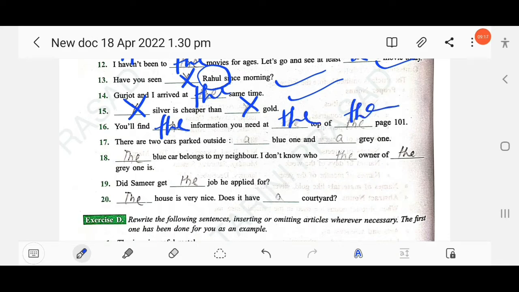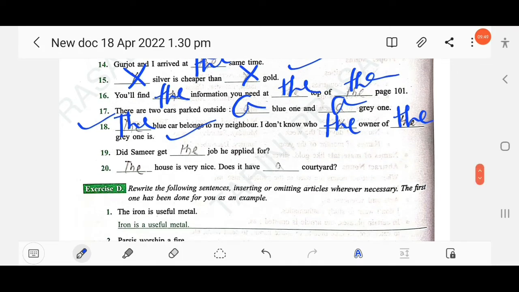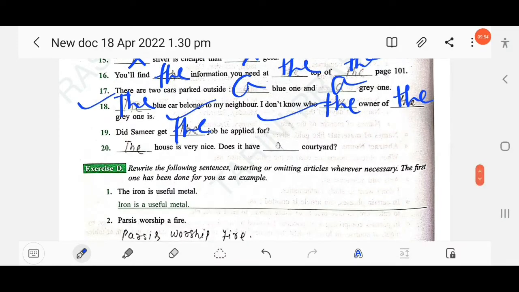There are two cars parked outside, a blue one and a grey one. Then next, the blue car. So here "the" is used because before we had already talked about a car. That's why here again the same car is mentioned, so the definite article "the" should be used. The blue car belongs to my neighbor. I don't know who the owner of the grey one is. Okay. The next, did Samir get the job he applied for? The next, the house is very nice. Does it have a courtyard?